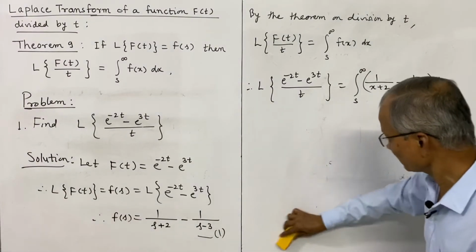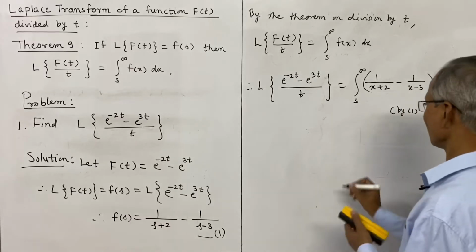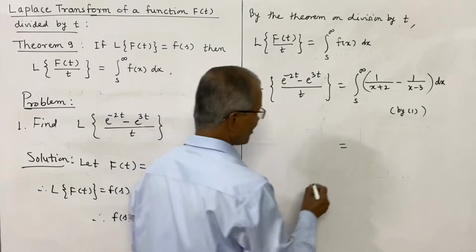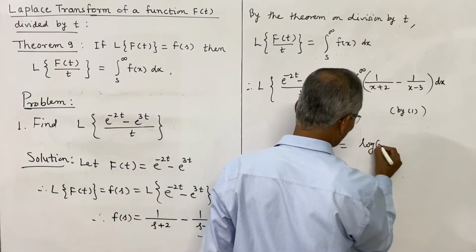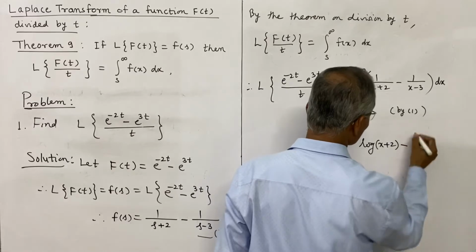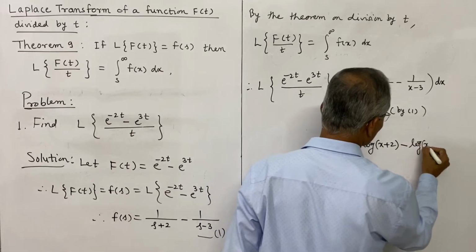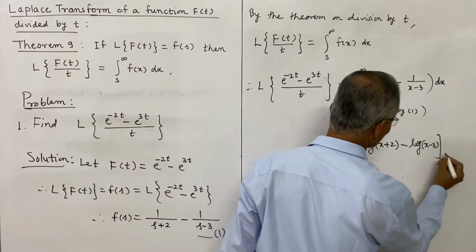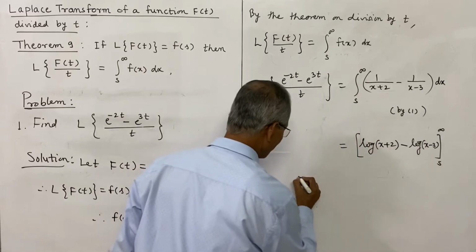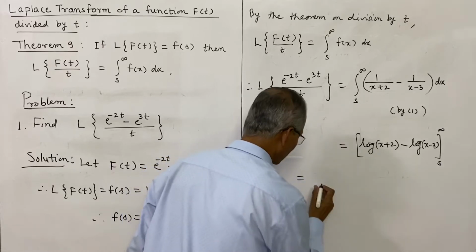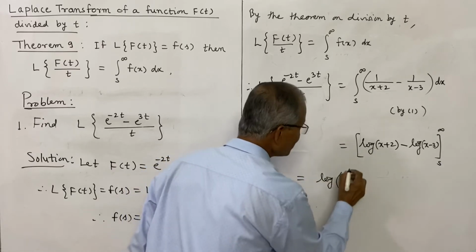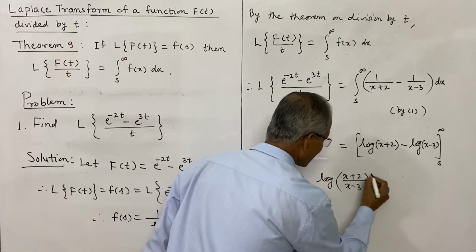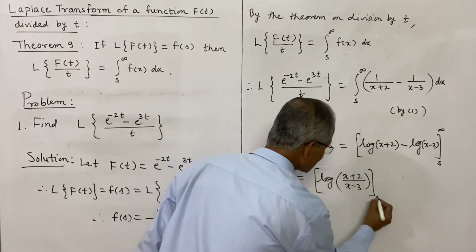And now the integration of this, see the right side, the integral of 1 over x plus 2 is log of x plus 2 minus log of x minus 3, and the limits are s to infinity, or that can be further written, using the law of logarithm, as log of (x plus 2) divided by (x minus 3), and the limits are s to infinity.